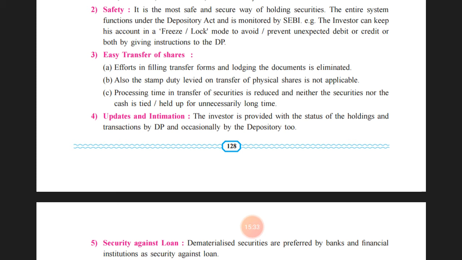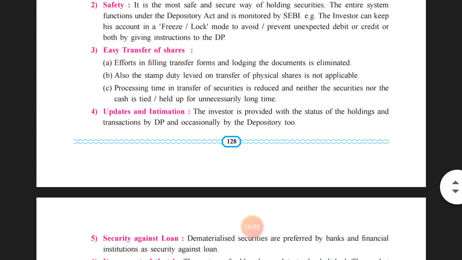Whereas in the electronic way of transferring shares, the share is transferred immediately, without filling any form or giving any kind of stamp duty. Shares can be easily transferred from one person to another, and at the same time the seller of the shares will get the money credited immediately into his or her account. So this was possible in share transfer in the electronic form.